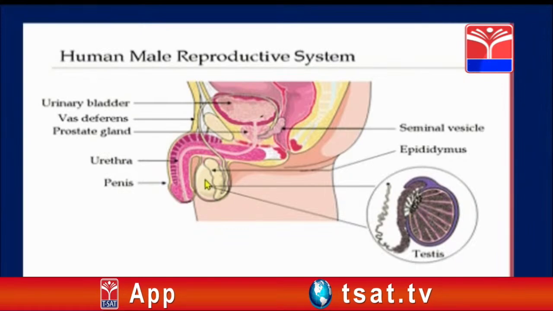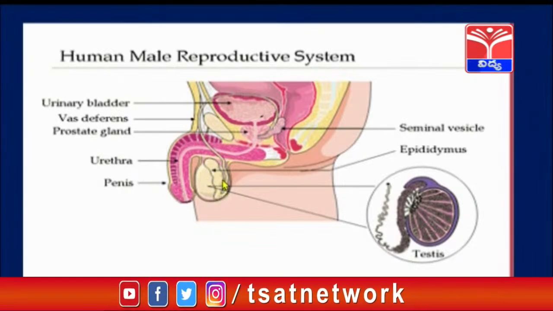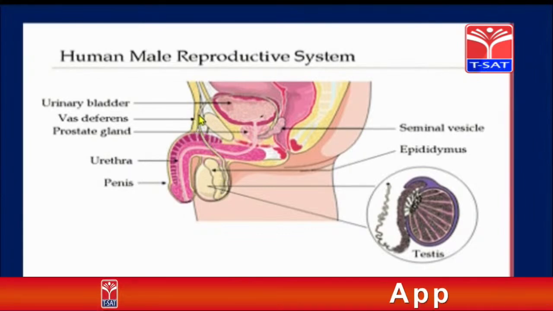Inside the seminiferous tubules, the sperms are produced. Now it will be taken up by the vas efferens. From the vas efferens, they enter into the epididymis. From the epididymis, it enters into another tube-like structure called the vas deferens.